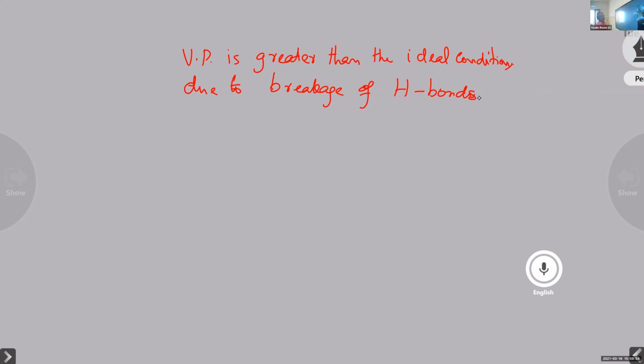The vaporization increases, and the vapor pressure also increases, and it shows a positive deviation. So we can say positive deviation is due to the breakage of hydrogen bonds.